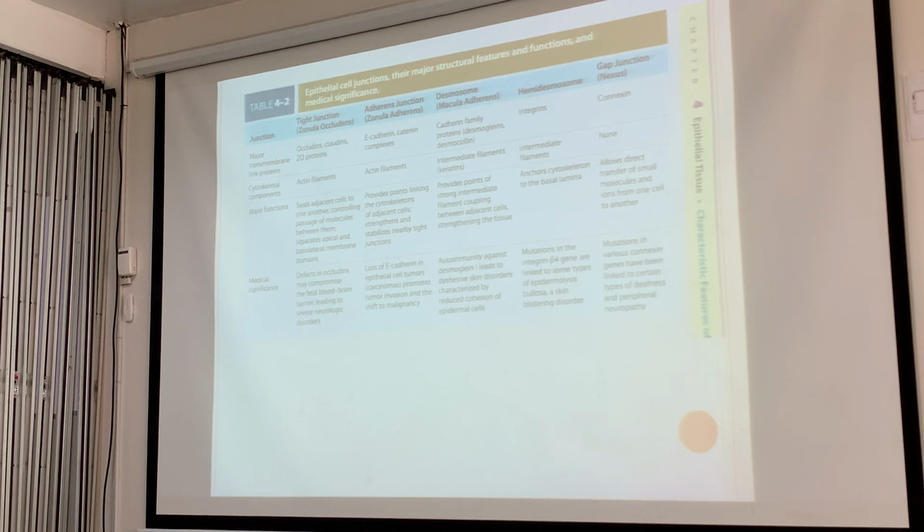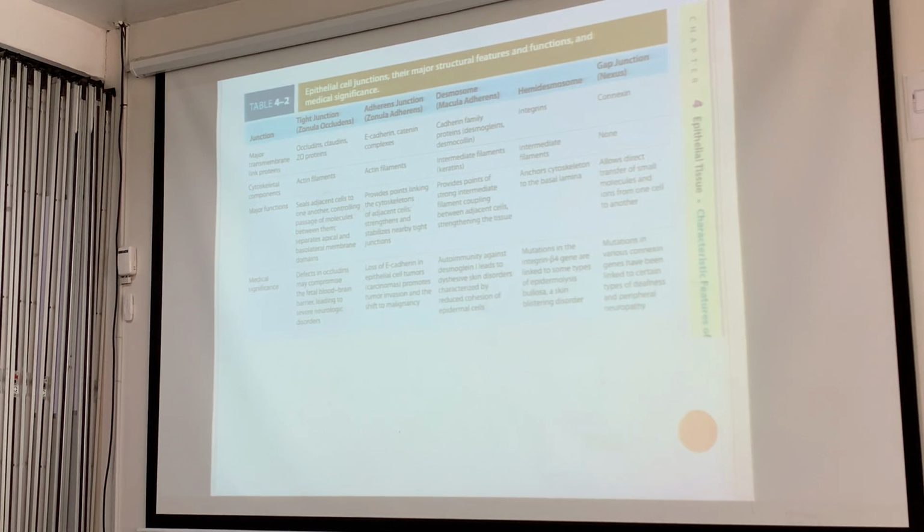They're composed of cytoskeletal components or actin filaments function. Take note, when you look at the table, you're not expected to memorize all those proteins. You remember function. Okay? Unless specified and emphasized otherwise. So, for example, tight junctions, they seal adjacent cells to one another, controlling passage of molecules between them, separating apical and basolateral membrane domains.